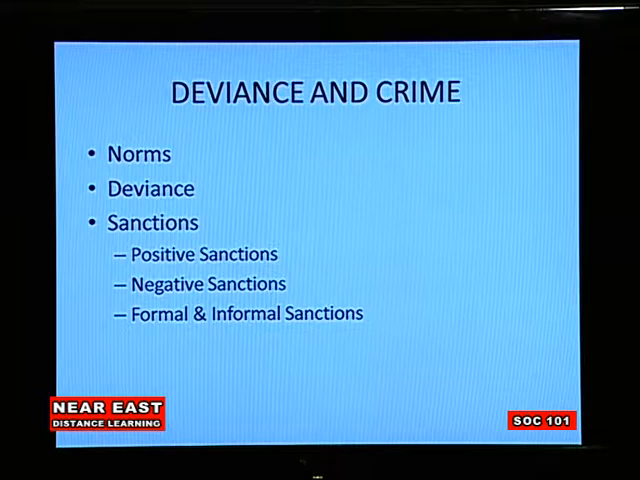Sanctions are a reaction from others that is meant to ensure that the deviant person or group complies with the given norms. We have different types of sanctions. There are positive sanctions, which reward conformity to the norms of the group. And then we have negative sanctions, which are the punishments of non-conformity. These negative sanctions can be formal or informal.